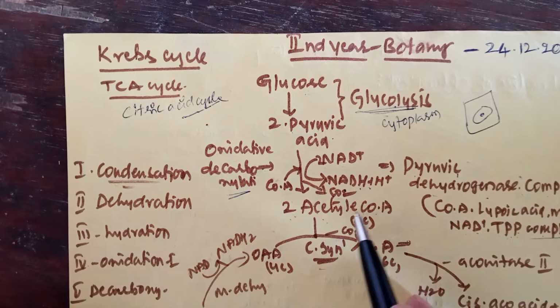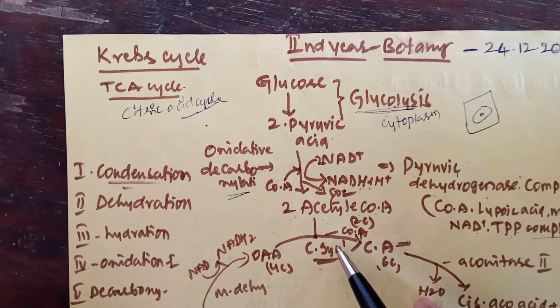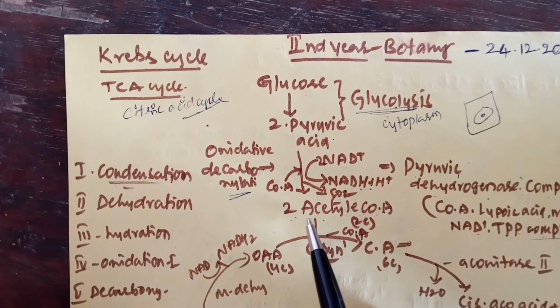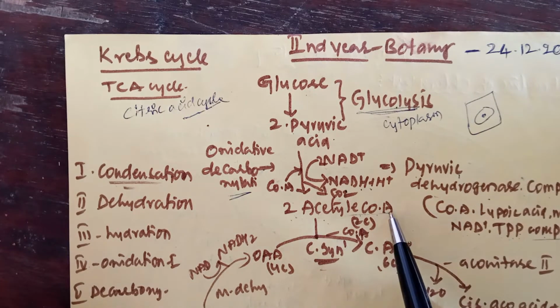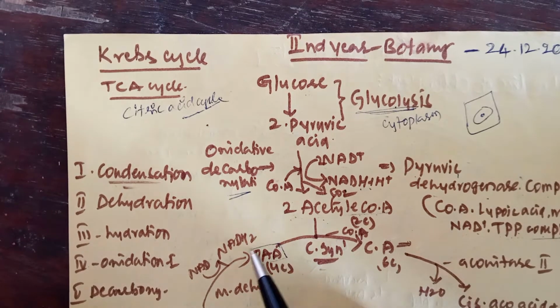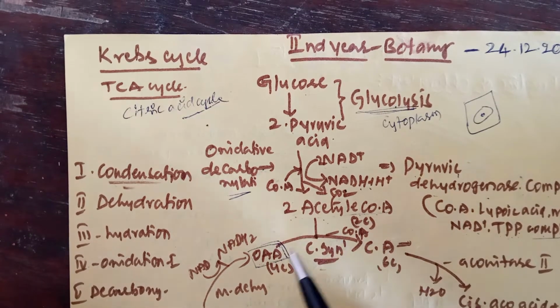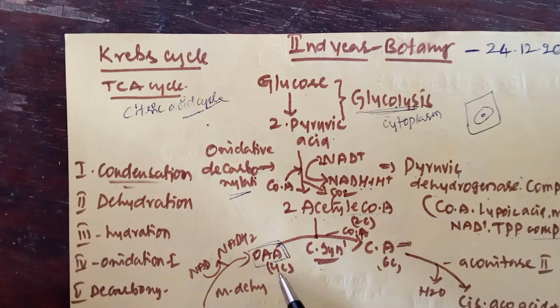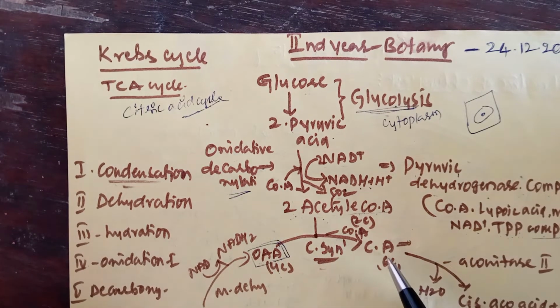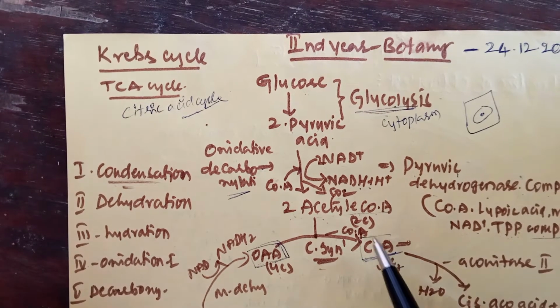Then the two molecules of acetyl coenzyme A enter the matrix of the mitochondria. These two molecules of acetyl coenzyme A bind with the four carbon compound named oxaloacetic acid, and form a 6 carbon compound named citric acid. The first compound formed during this reaction is citric acid, so the Krebs cycle is also called the citric acid cycle.